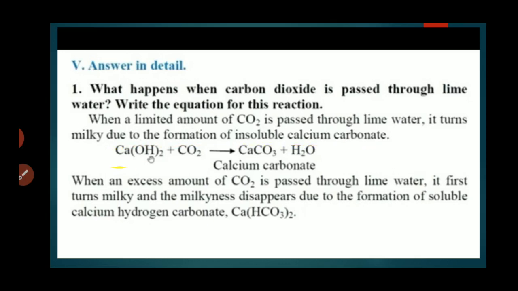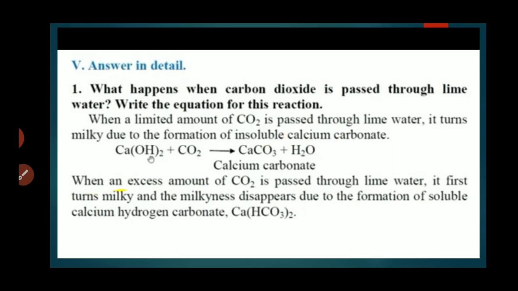Calcium hydroxide reacts with carbon dioxide to give calcium carbonate, CaCO3, and water, H2O.